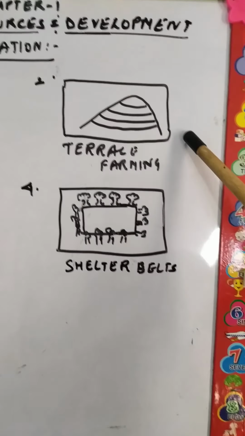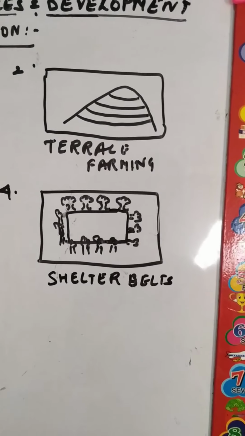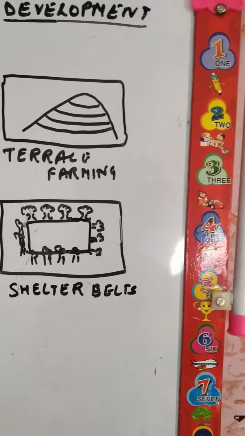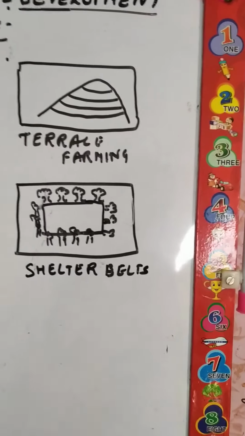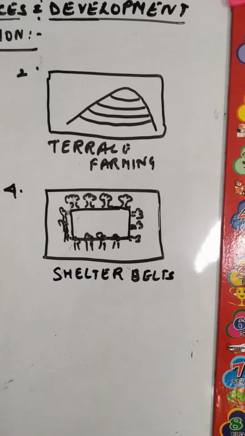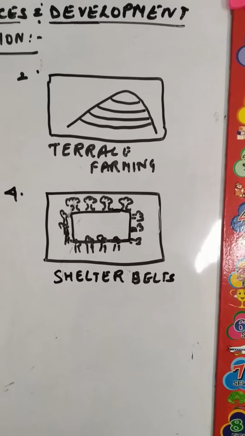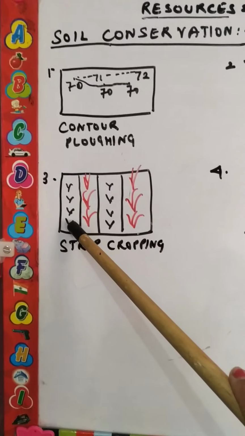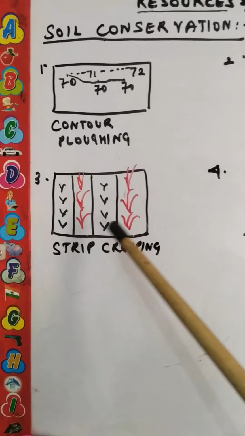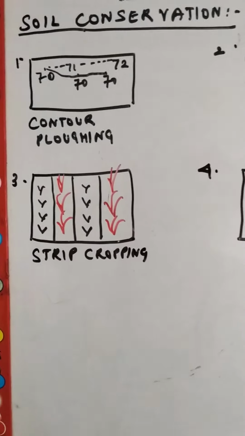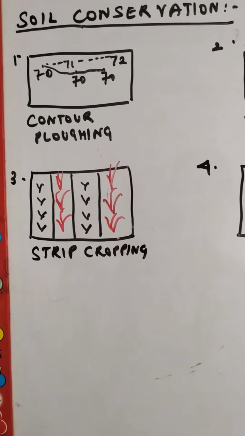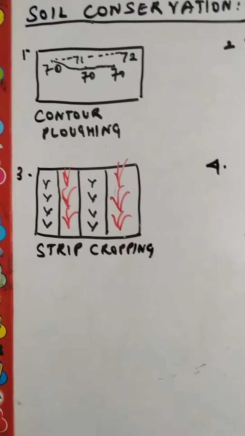Second is terrace farming. This you all have seen in the hilly areas. When you go to the hilly areas, terrace cultivation is done by cutting the hilly area. That is called terrace farming, because it reduces the speed of the water and reduces the soil erosion. Then comes strip cropping. In this, two lines are made. One is for the crop and the other one is for the grass. This grass, which I have shown with the red color, helps in reducing the speed of the wind, which reduces the soil erosion.